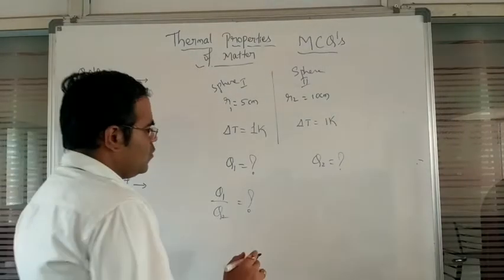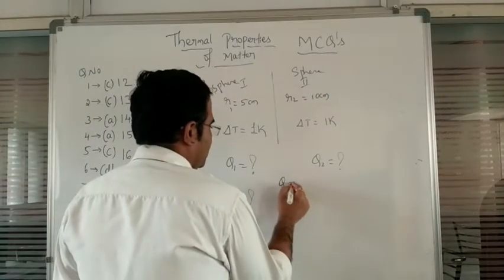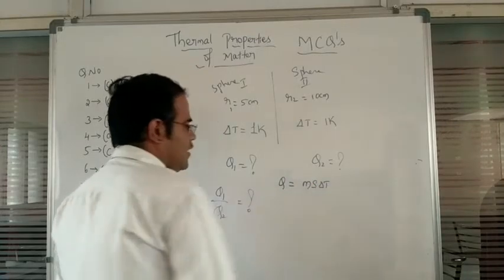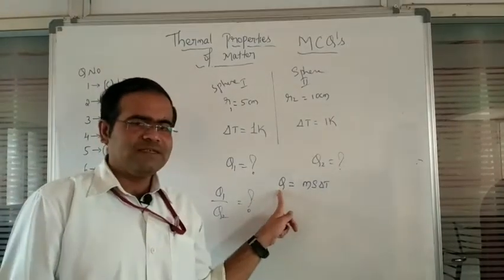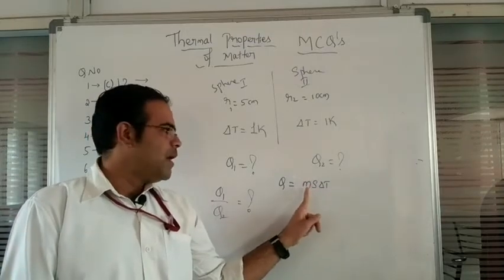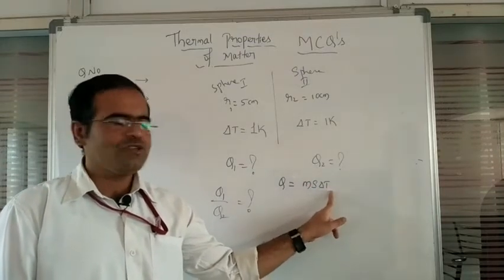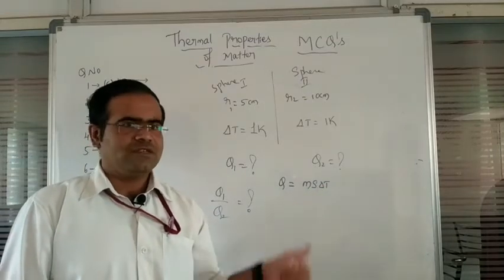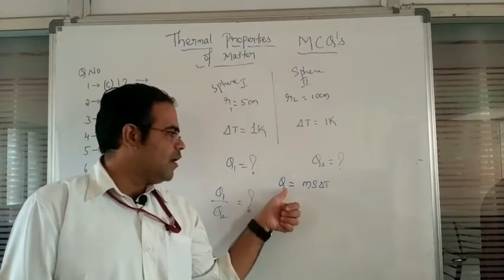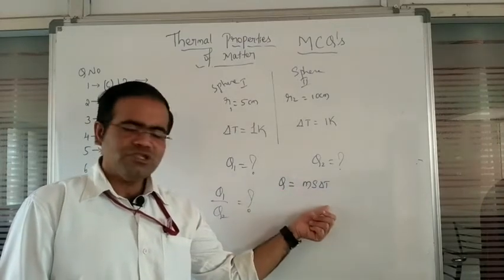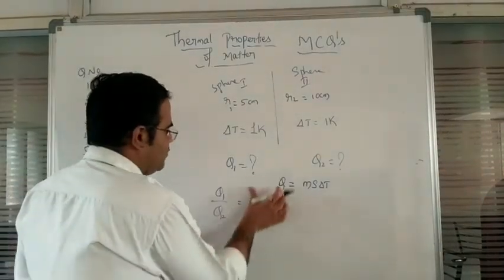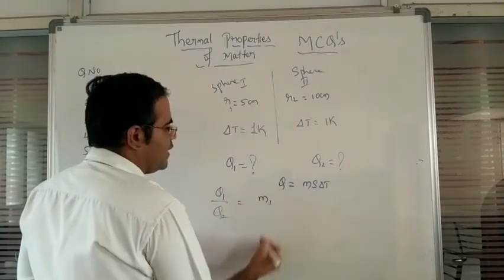Now we will write the general equation: Q is equal to M into S multiplied by delta T. Here Q represents the amount of heat energy, which is directly proportional to the mass of the object, and again directly proportional to the difference in the temperature. So amount of heat energy is directly proportional to mass of the substance, and directly proportional to difference in the temperature.